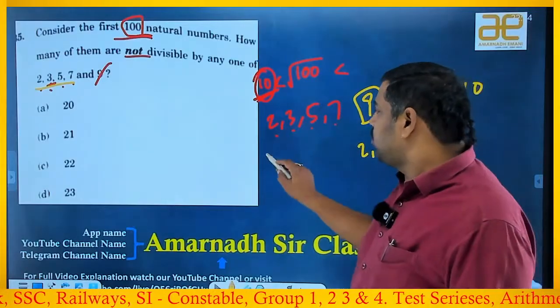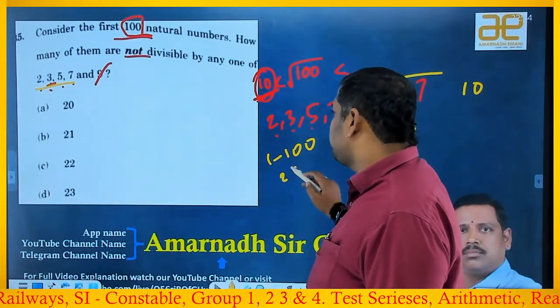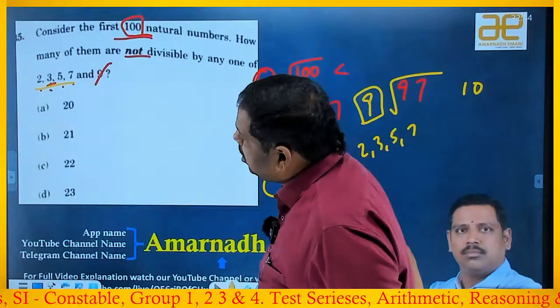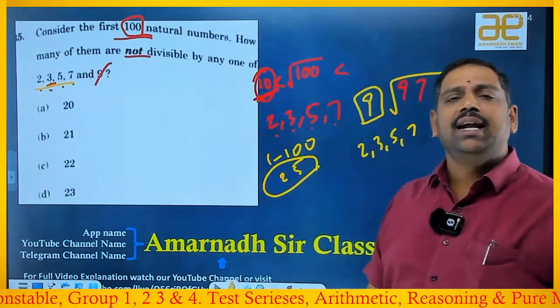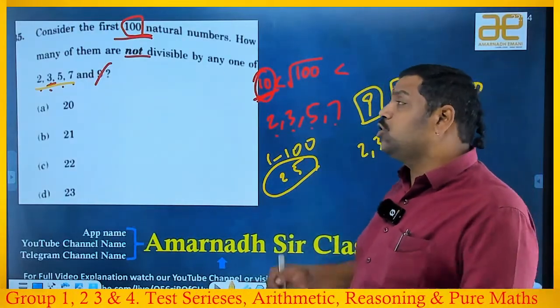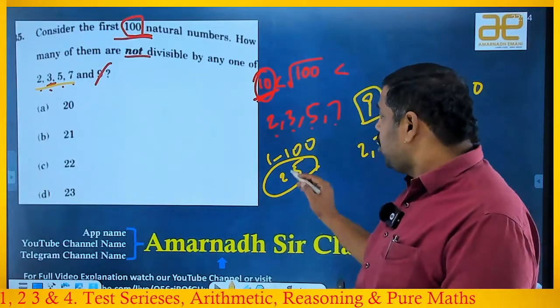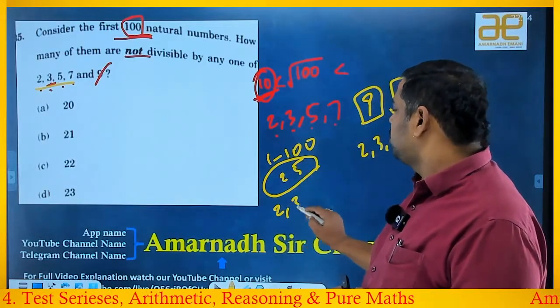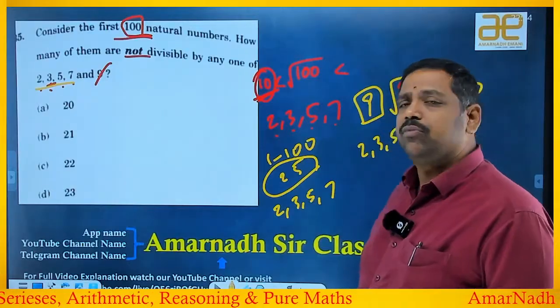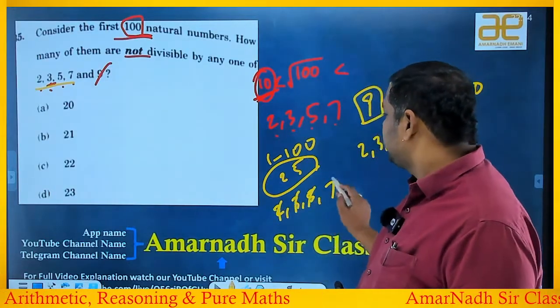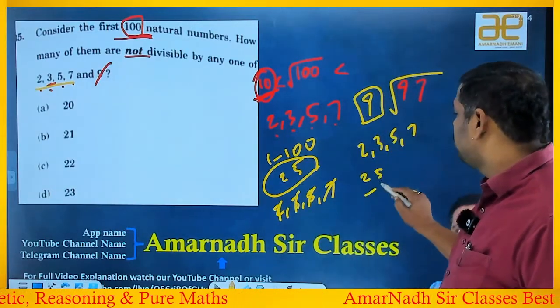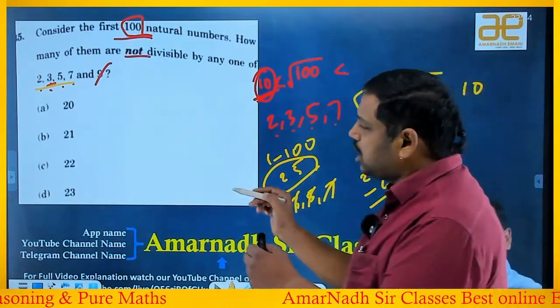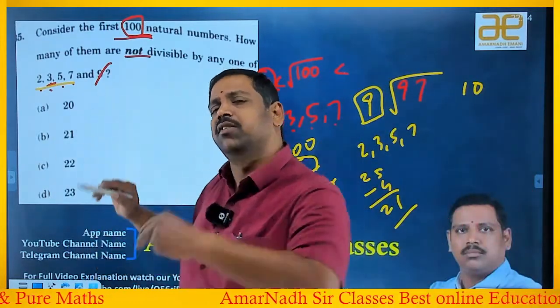Okay, sir, I know that from 1 to 100 we have 25 prime numbers. Students think that 25 is the answer, but your concept is wrong. Again, it's foolishness, because the number should not be divisible by 2, 3, 5, 7. Now, among the 25 prime numbers, you have to remove 2, 3, 5 and 7. Yes or no? Those you have to remove now. Out of 25 numbers, you have to remove 4. So you got 21, right? Students immediately start answering 21. Again, it's the wrong answer.